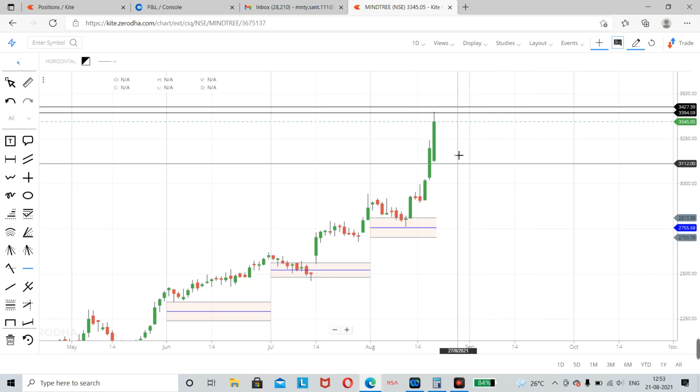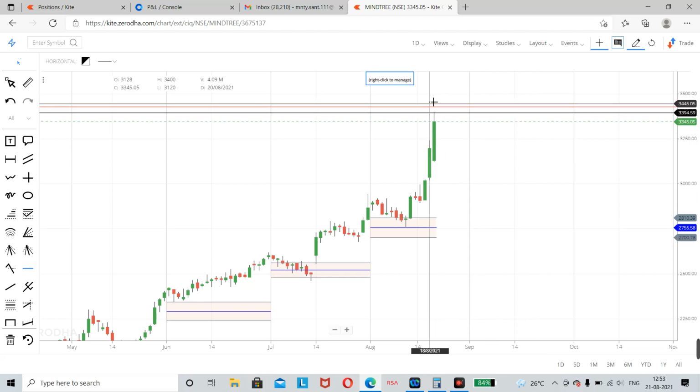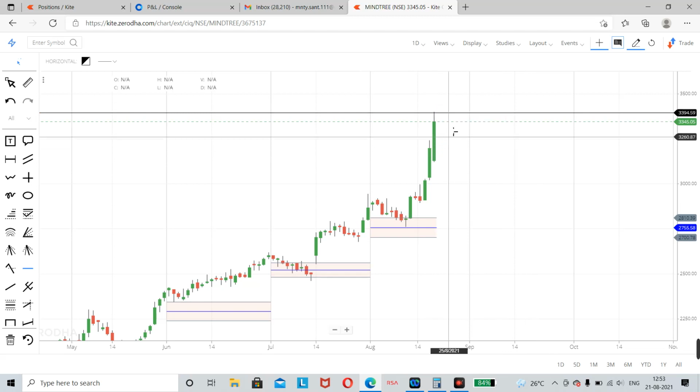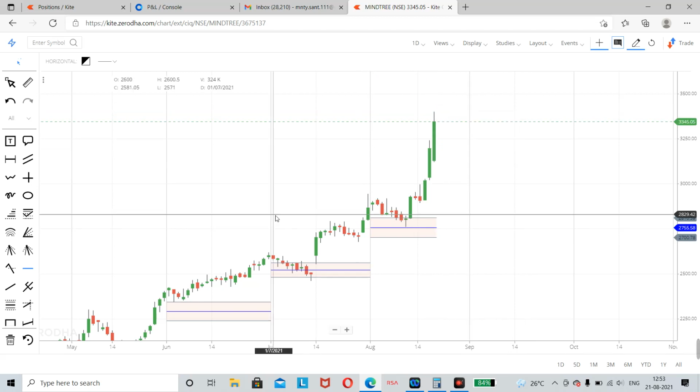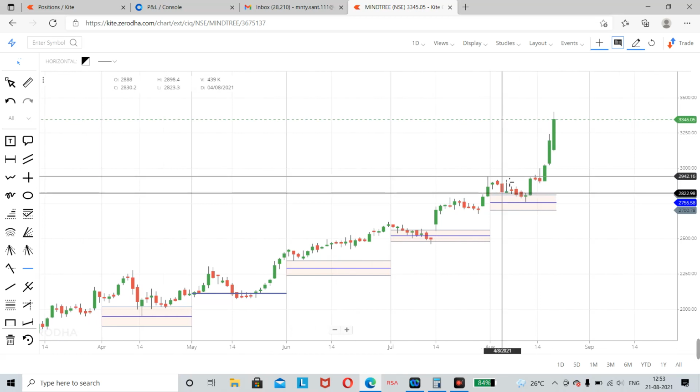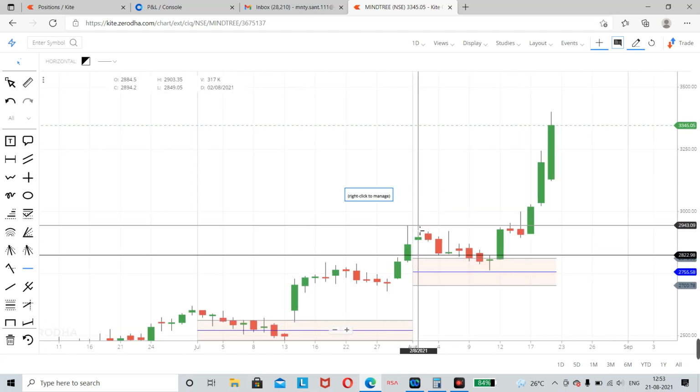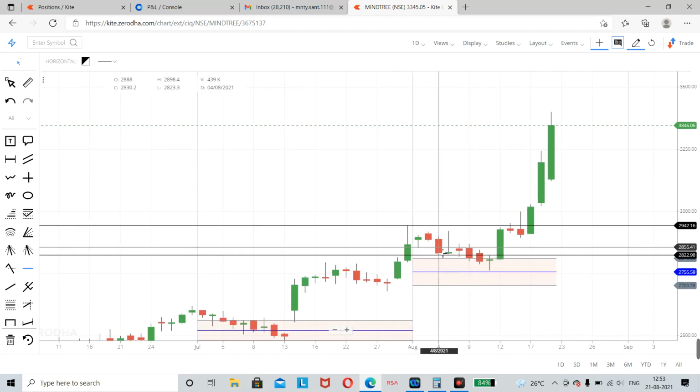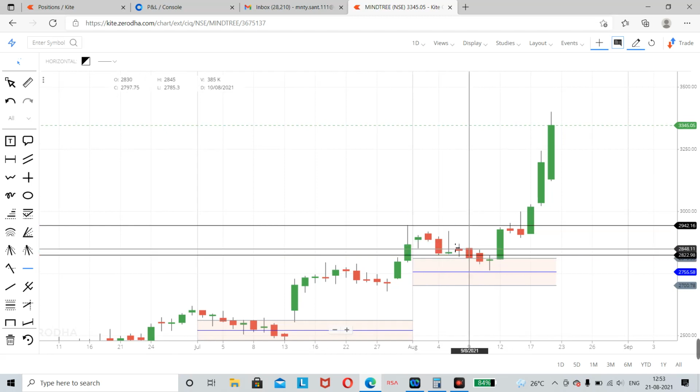You cannot short. But if you short here, where do you put your resistance? To sell a stock, you need to have a resistance. For example, if you short Mindtree at this level, you can put your stop loss here, because this is a resistance. In this area you can short, and you can put the SL here.